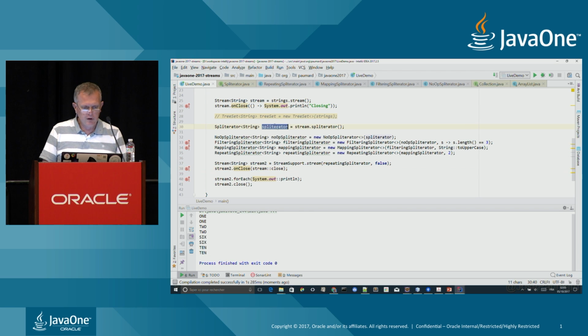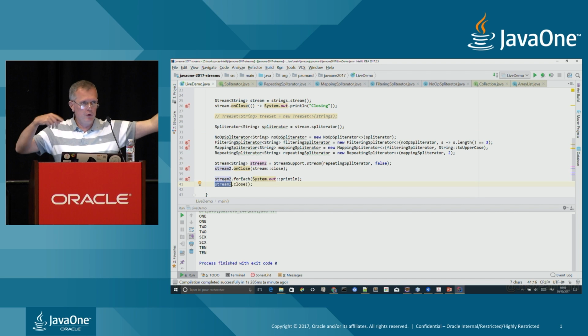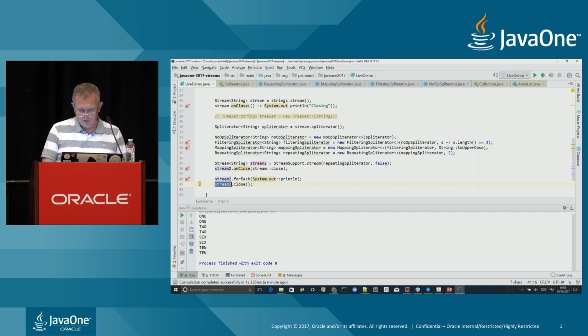This Spliterator is created on this stream, then all the other spliterators are created on this one, right? So this is the stream that I need to. The callback has been defined on this stream, and closing that stream created on the other one should also call the callback of this one. So now if I run my code, I have the closing method that is properly called.